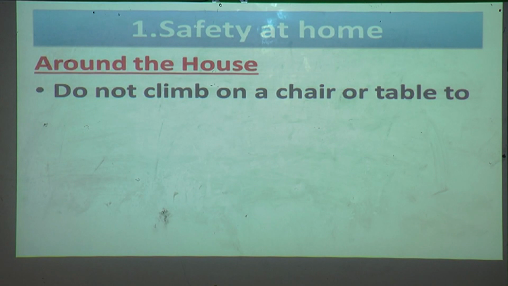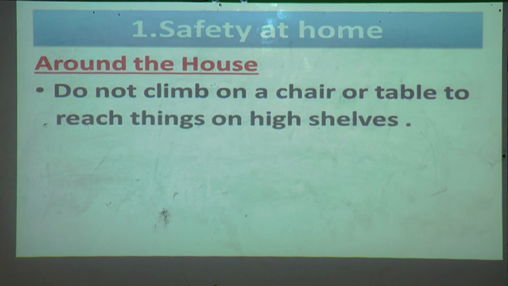Do not climb on a chair or table to reach things on high shelves. You can ask an adult to hold the table steady for you. Then you can climb on the chair when somebody is there at home who can hold your chair. But I will suggest you do not climb on a chair or table to reach things on high shelves.